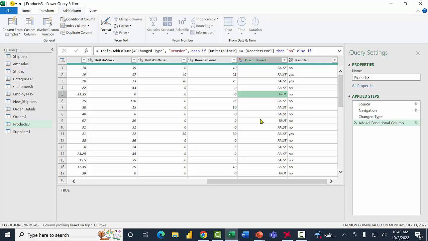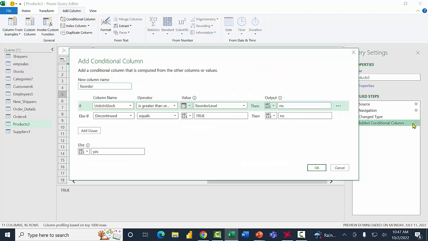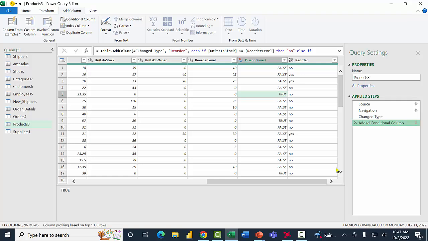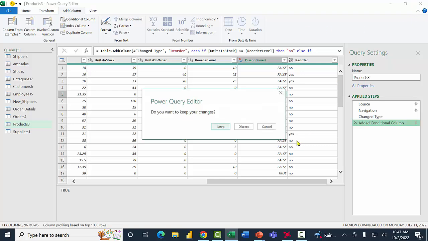Now, if you want to go back into that formula, I'm going to come over here and click on the settings wheel next to where it says add a conditional column, and then we're back to this kind of window from which we can change or view the formula. I'm going to pick on cancel here. So to add a new column in the Power Query, earlier I showed you the custom column, and then that was called a conditional column. I'm going to close that window, and we'll keep our changes, of course.